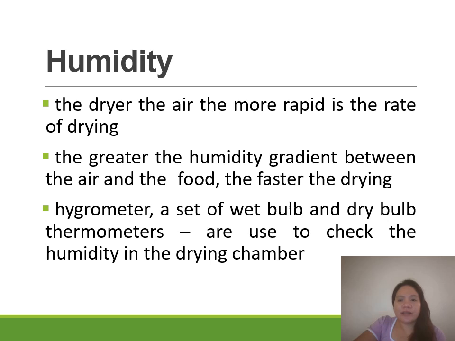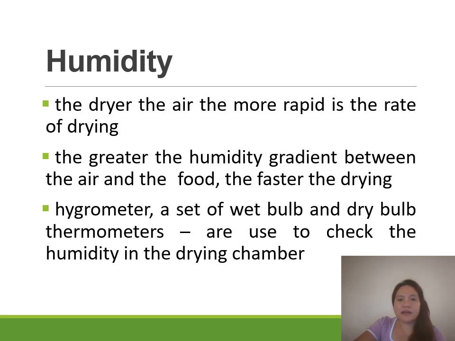So the equipment used to measure the relative humidity of your equipment is your hygrometer. A hygrometer is a set of wet bulb and dry bulb thermometers.